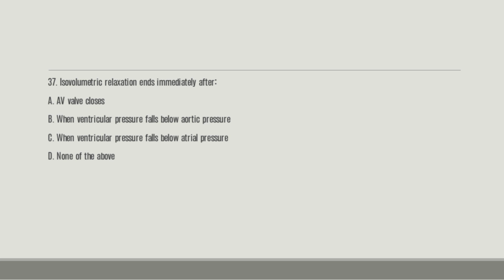Number 37. Isovolumetric relaxation ends immediately after dash. A, the AV node closes; B, when ventricular pressure falls below aortic pressure; C, when ventricular pressure falls below arterial pressure; D, none of the above. So when does the isovolumetric relaxation end? It ends when the ventricular pressure falls below the arterial pressure.